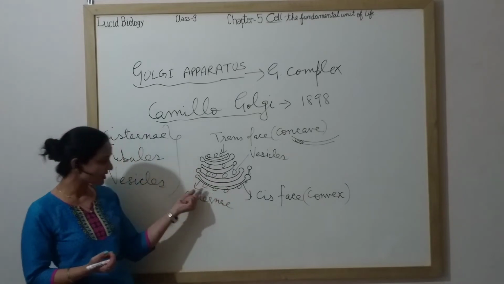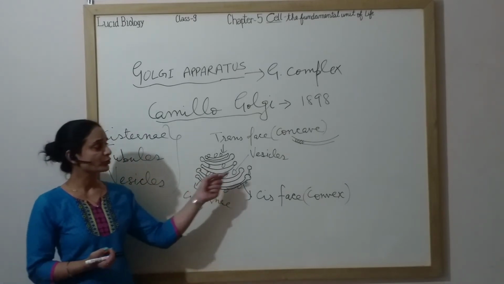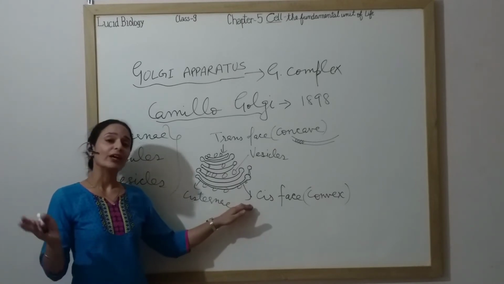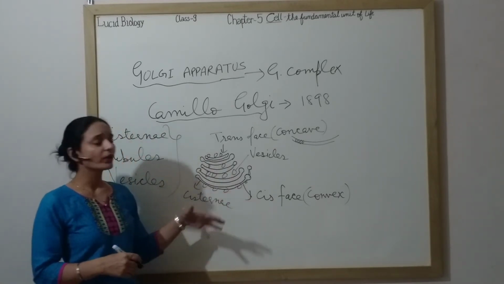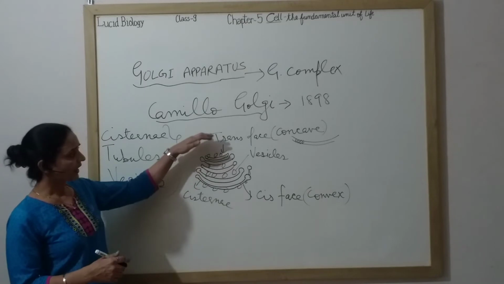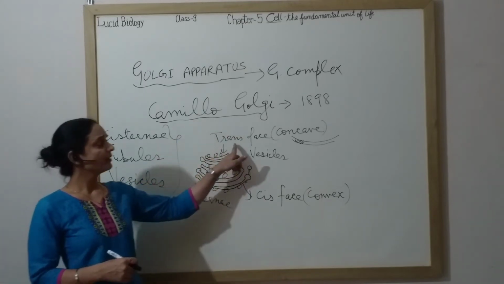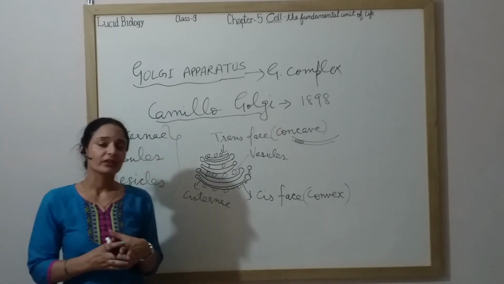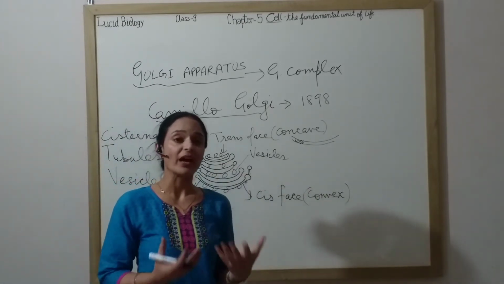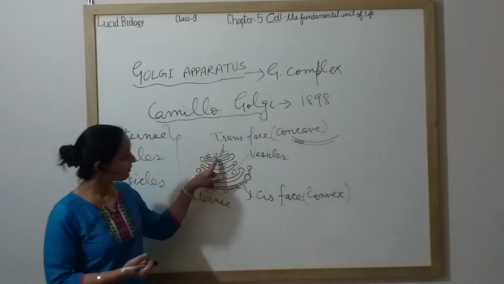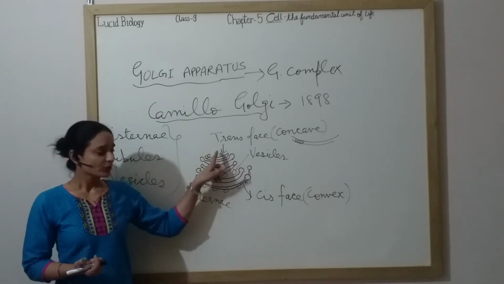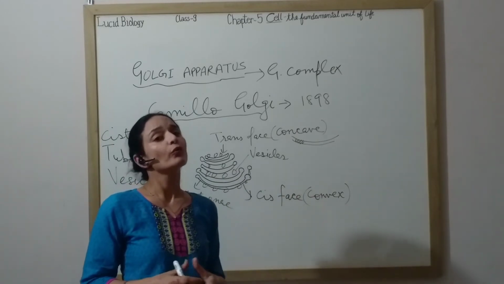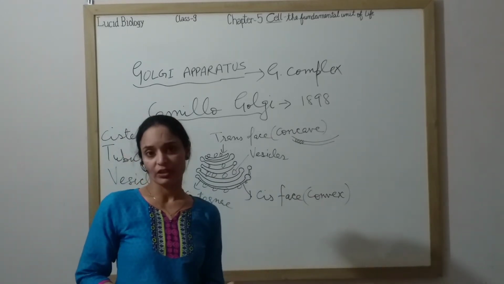These ball-like structures are vesicles. The cis face receives them from the endoplasmic reticulum, and then it is passed on to the trans face. During this process, Golgi apparatus modifies it, packs it, and then gives it to the trans face. The cis face, which receives material, is also called the forming face or receiving face.